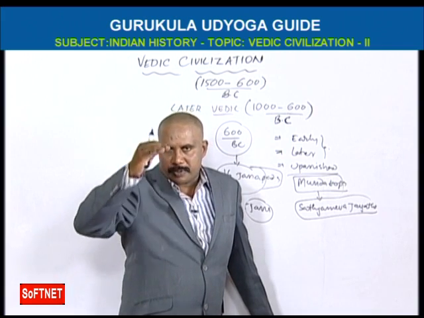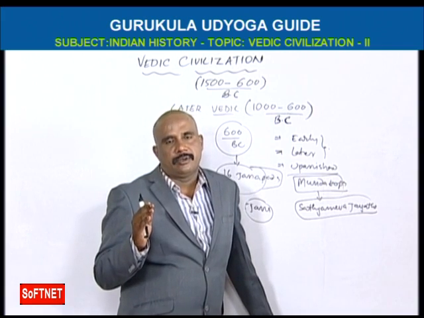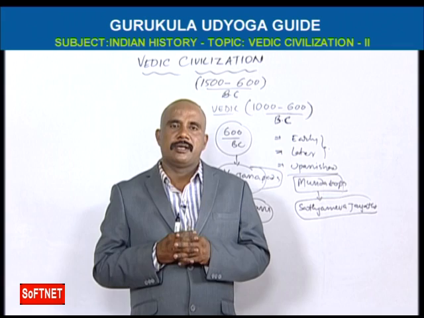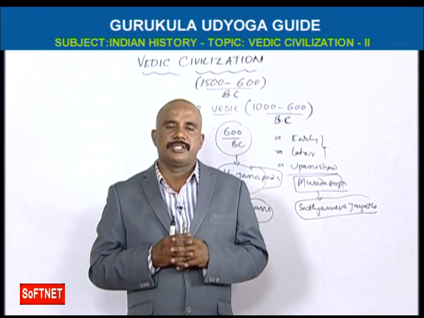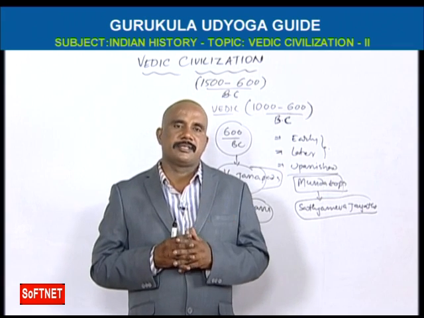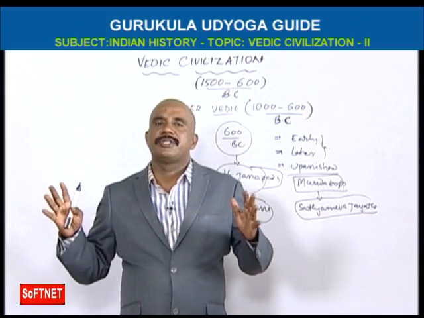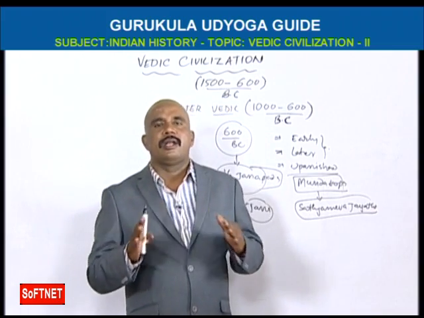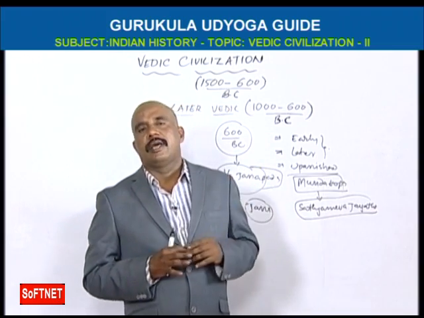We should remember these. So early Vedic is a great civilization, not having any kind of crisis, no religions, no differences. All people lived happily. This is called early Vedic.